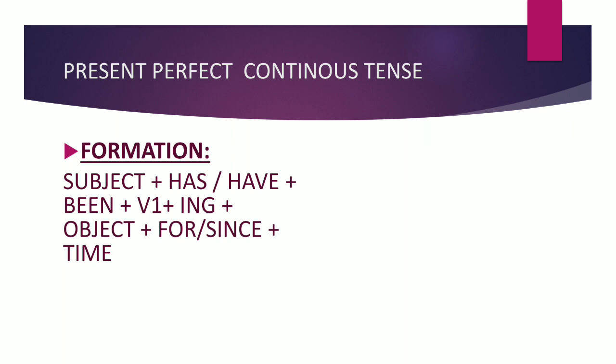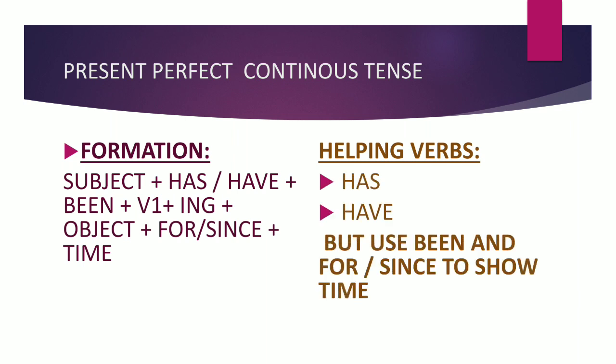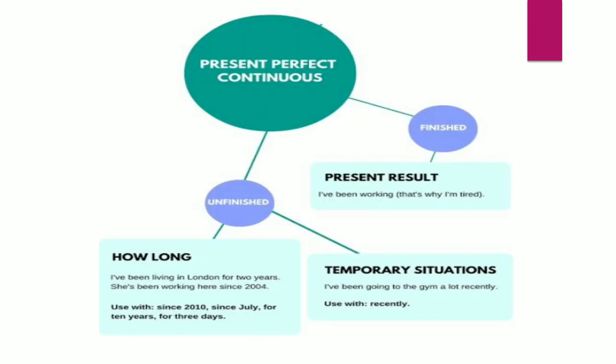Okay, and here are the words for and since, which show the time. And here is has or have, we have to use been. Let's see the helping verbs has and have. And yes, always use been, and for and since to show the time.